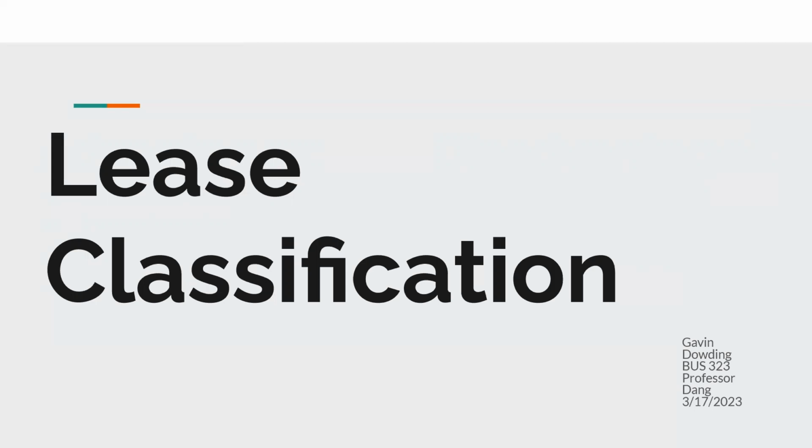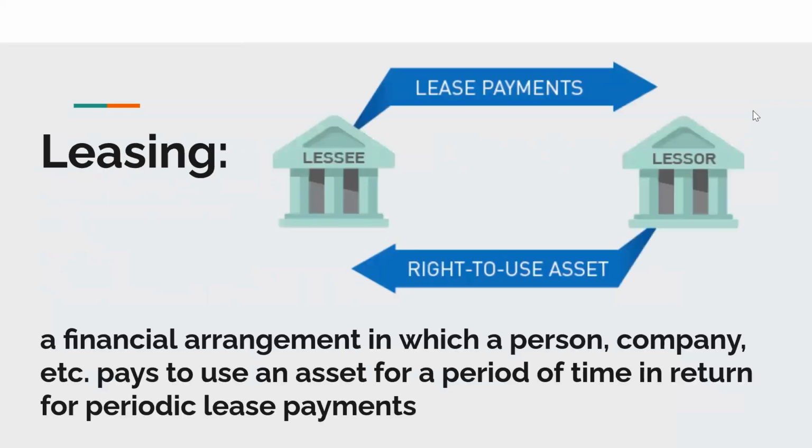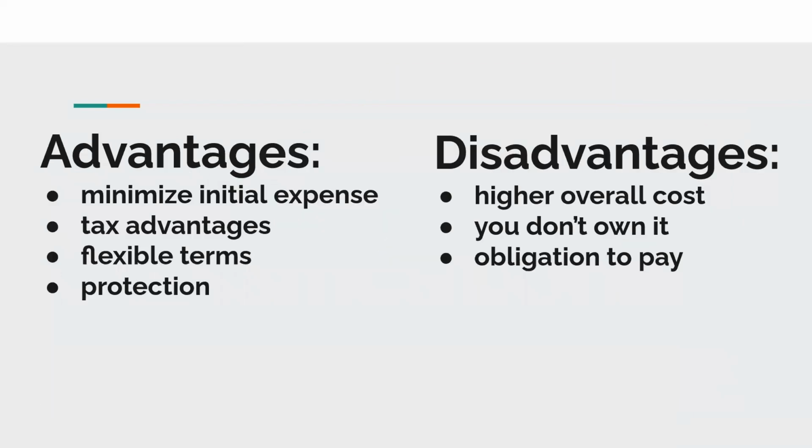Hello, this video will cover lease classification and accounting. So leasing is a financial arrangement in which a person, company, etc. pays to use an asset for a period of time in return for periodic lease payments. There are advantages and disadvantages to leasing.